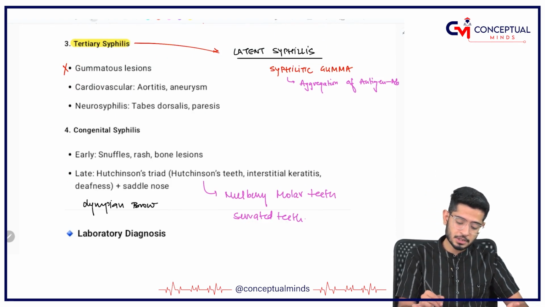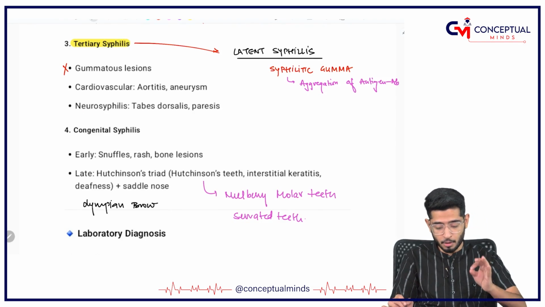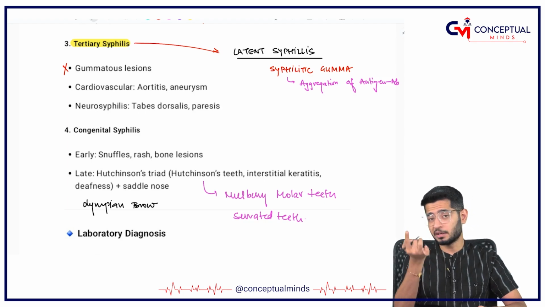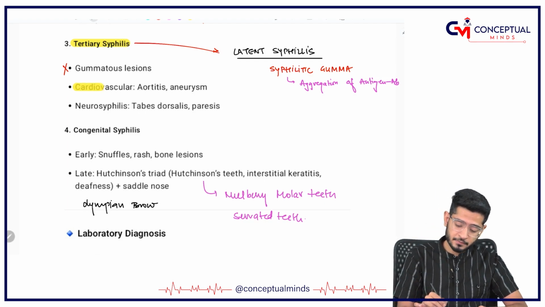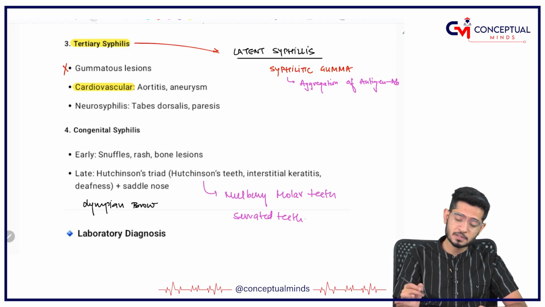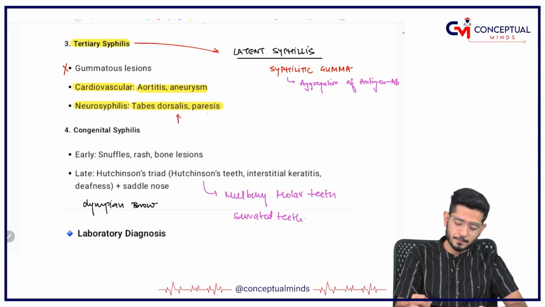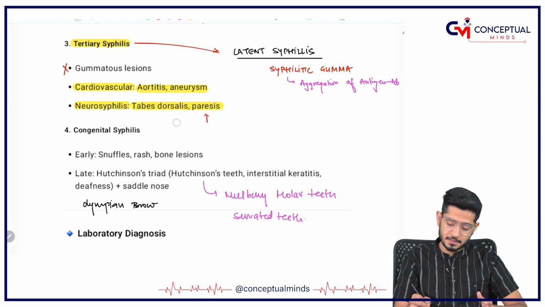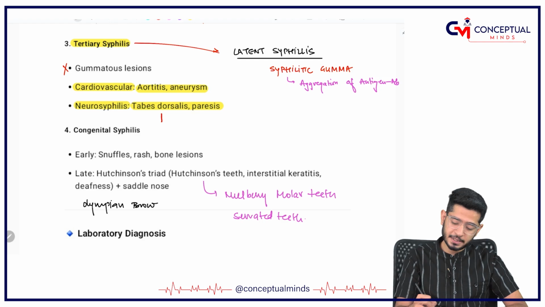Coming on to tertiary syphilis, an important thing: tertiary means now it is going to start entering into the organs. If it goes to the cardiovascular system, it is responsible for causing aortic aneurysm. If it goes to the nervous system as neurosyphilis, it is responsible for causing tabes dorsalis and paresis. So neurosyphilis means, very simply, tabes dorsalis.